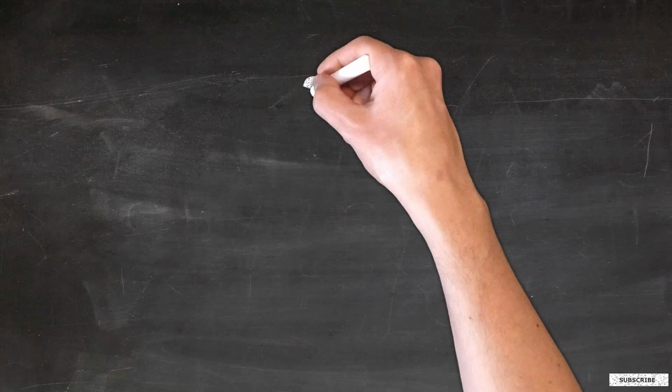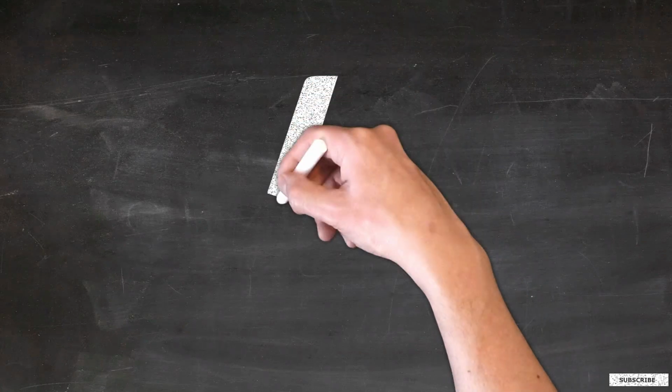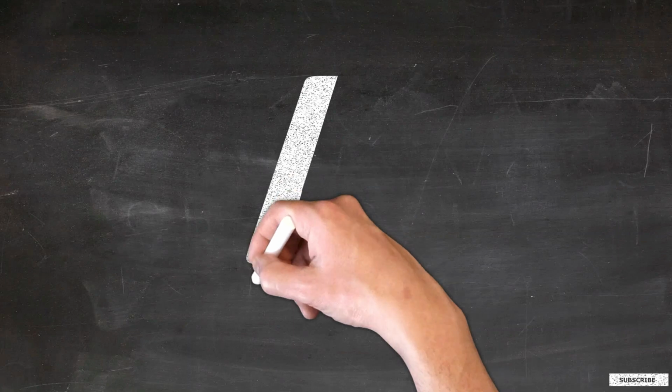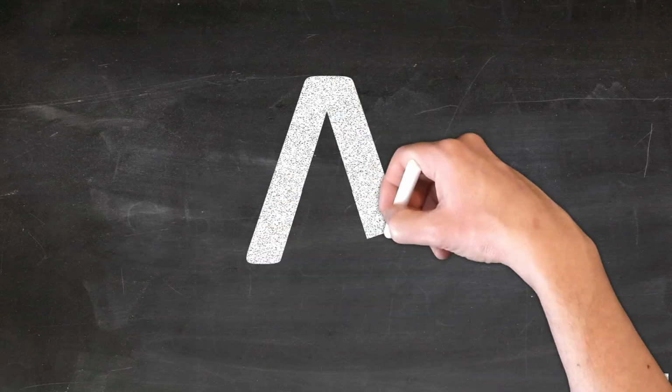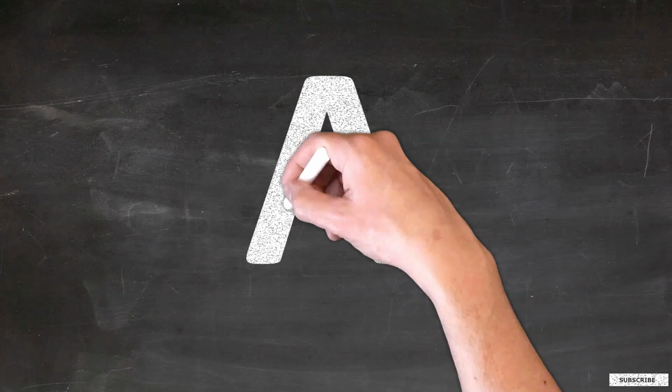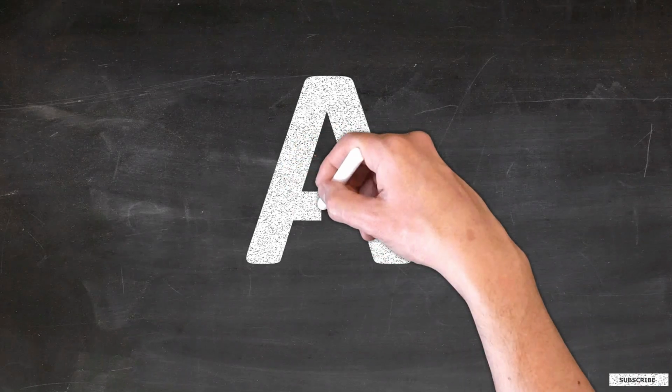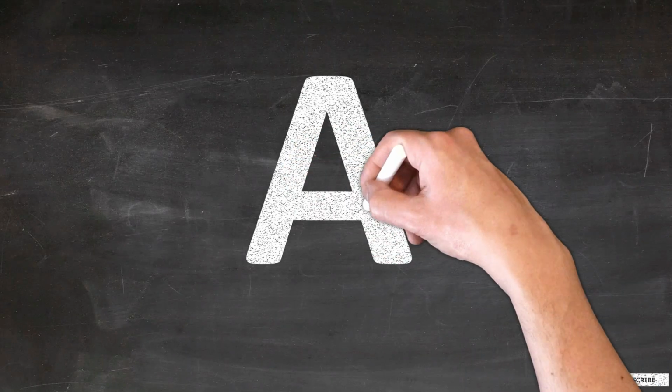Start from the top. Draw a slanting line downward. Go to the top again. Draw another slanting line down to the opposite side. Go a little below in the middle. Draw a sleeping line across. This is capital A.